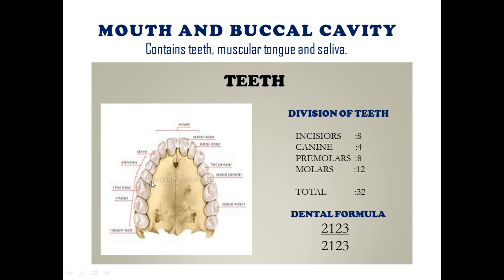We know there are two jaws, upper and lower, in our mouth, which comprise bone. This type of attachment of teeth in a socket is called thecodont. So we are thecodonts, because our teeth are embedded in a jaw socket.